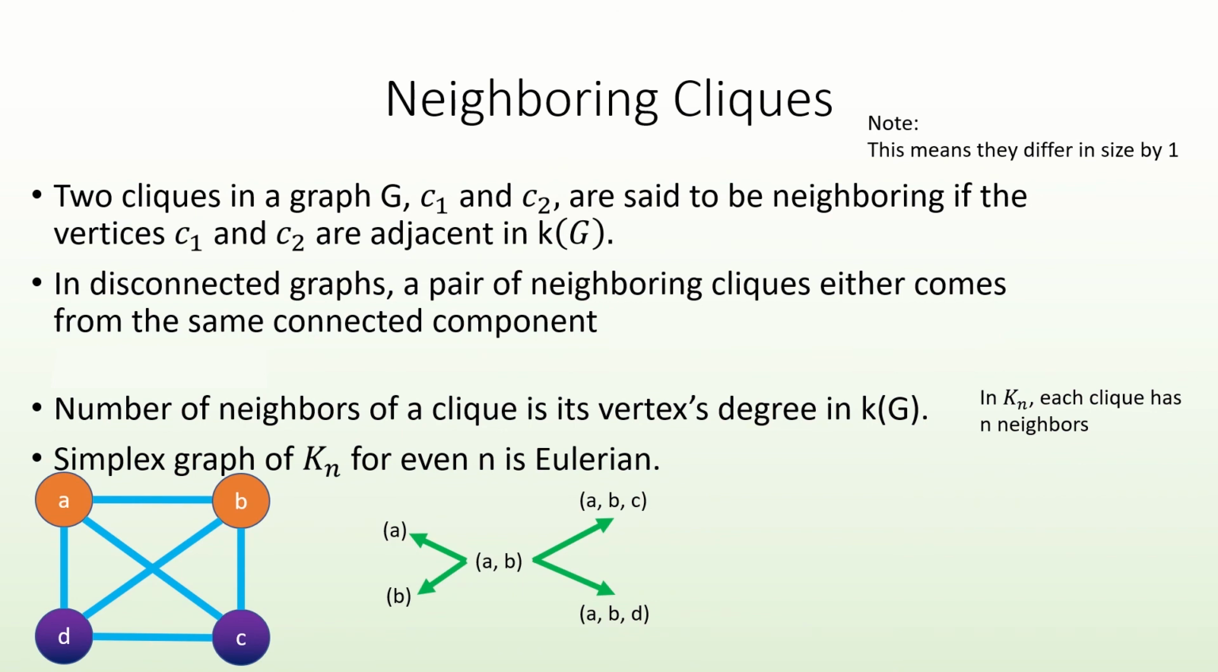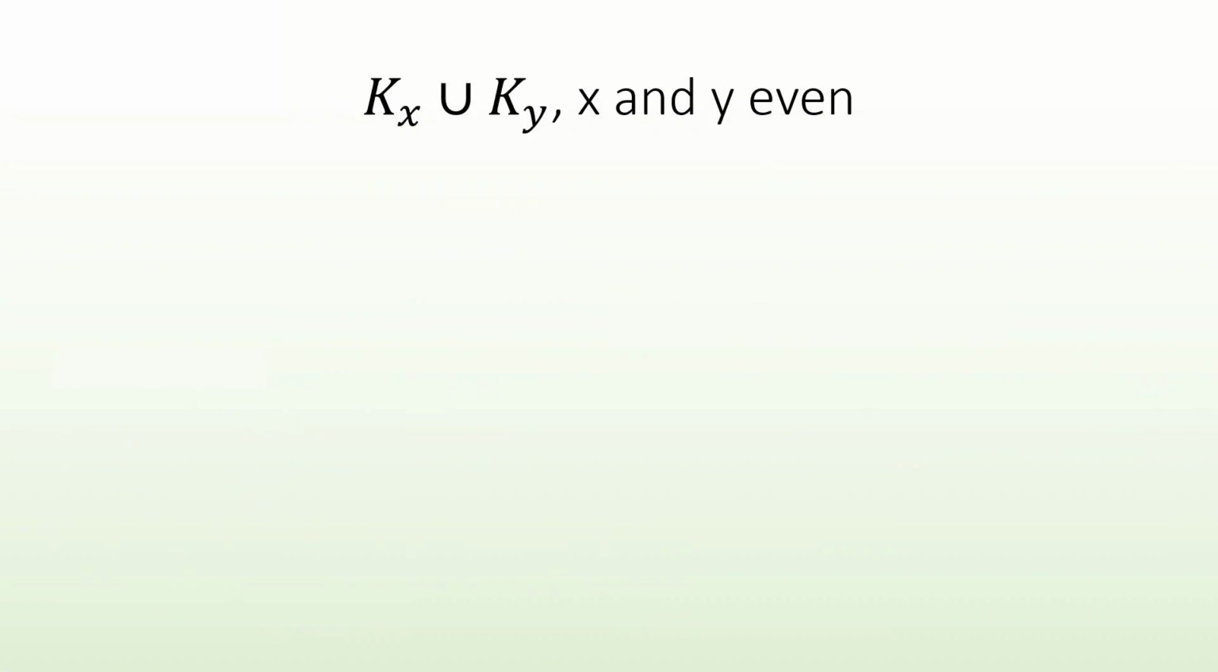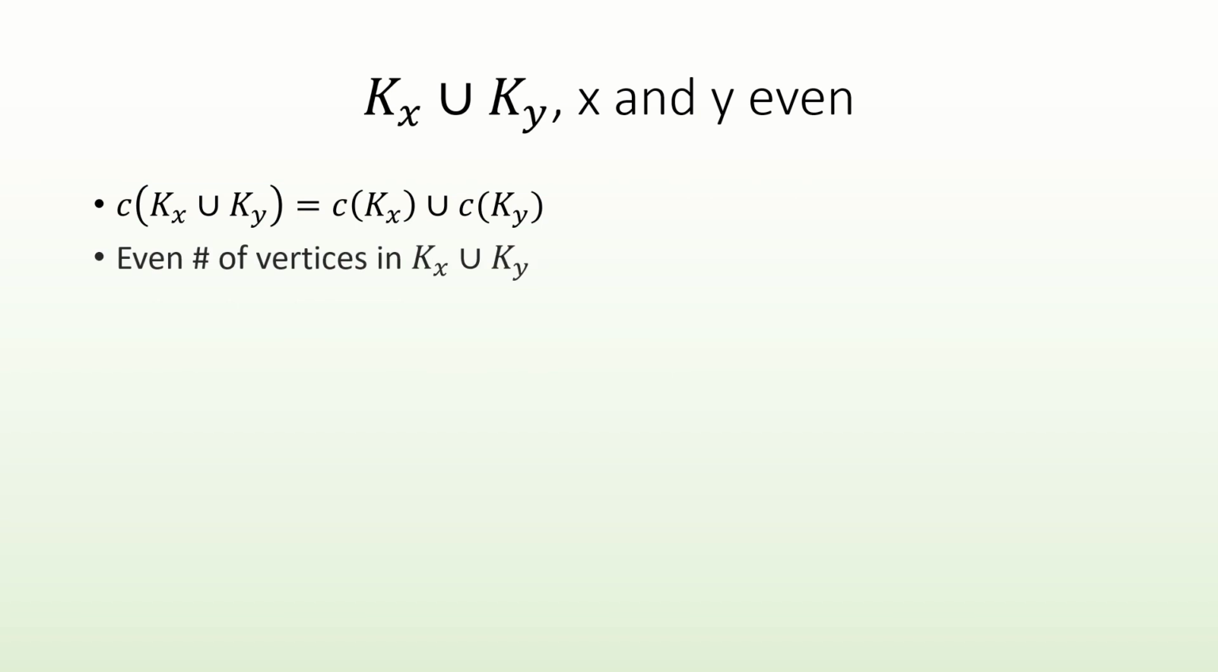Putting all these observations together, what happens when we take the disjoint union of complete graphs k sub x and k sub y, each with an even number of vertices? The resulting graph's clique set will be the union of the clique sets of each complete graph, and there will be an even number of vertices in this union graph, meaning our empty clique will have even degree.